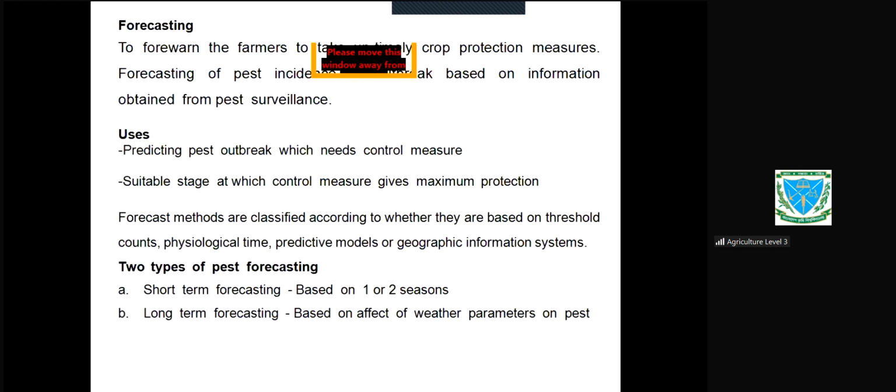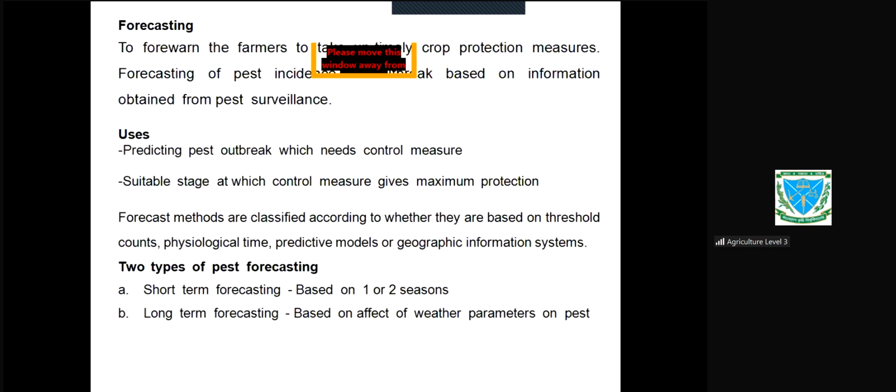Physiological time means the period of time by which the pest grows to become adult. To become adult, the time which is essential is called physiological time. Predictive models means we can prepare some models, and based on these models, we can forecast to the farmers. Or we can use geographical information system, GIS. By GIS, we can also forecast.